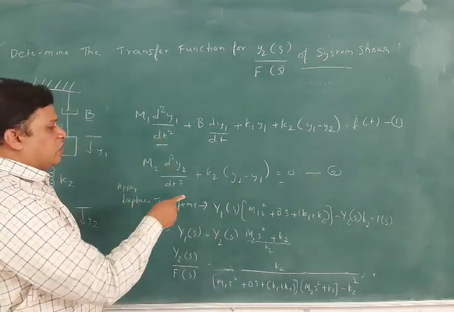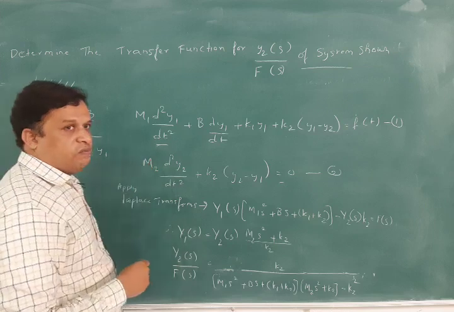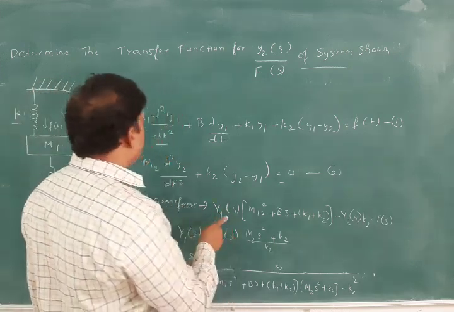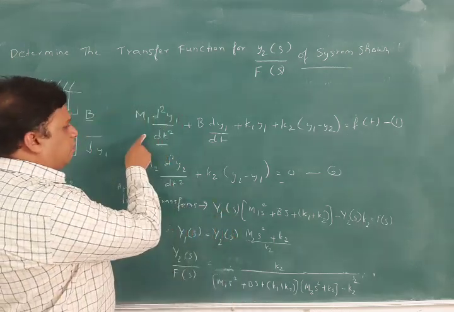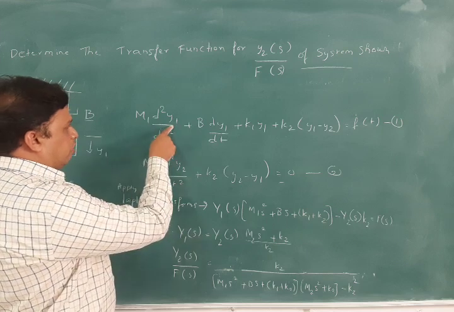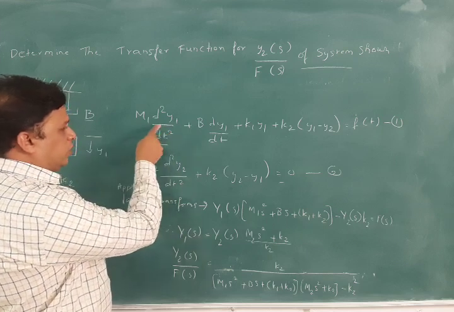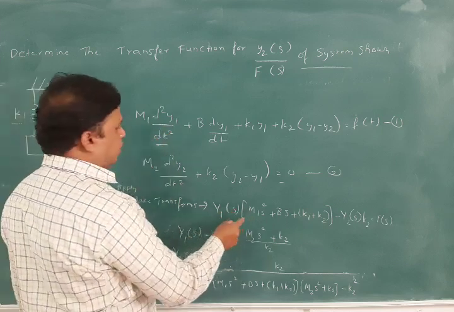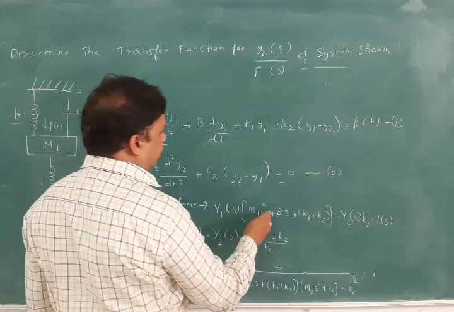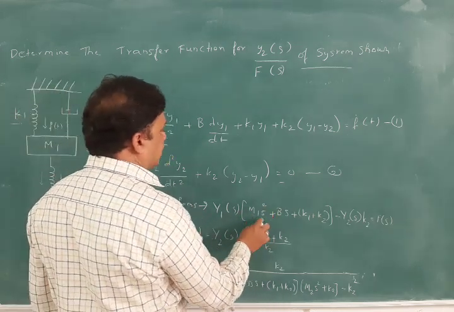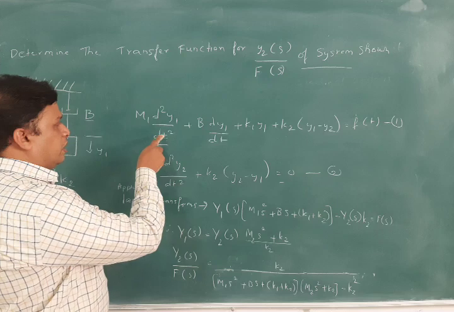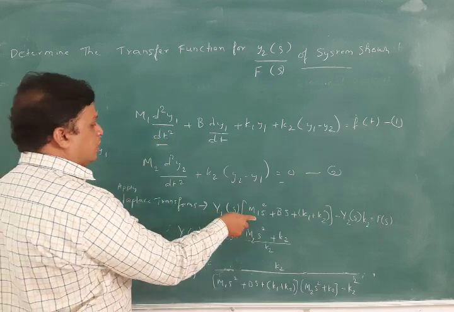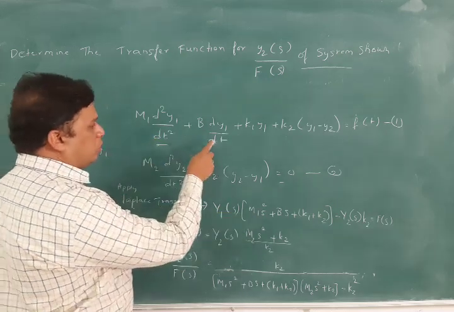After applying the Laplace transform, this becomes Y1(s). As we have seen, if we apply the Laplace transform, this equation becomes Y1(s) into m1 s square. In the s domain, an additional s comes into the picture here. Y1(s) into m1 s square plus b into